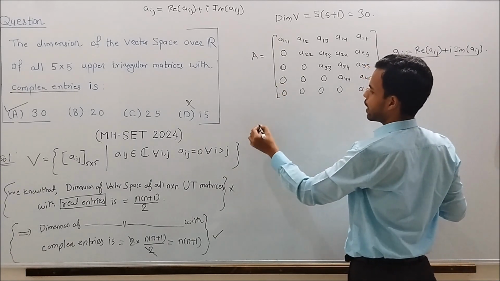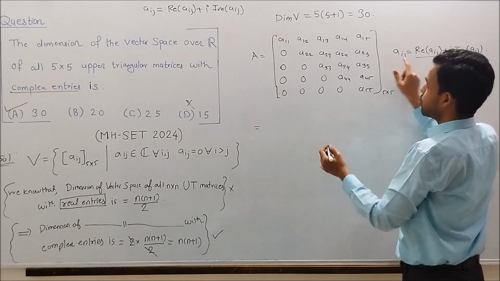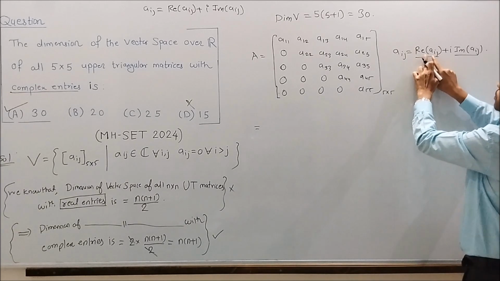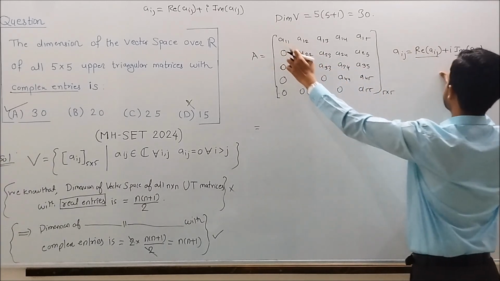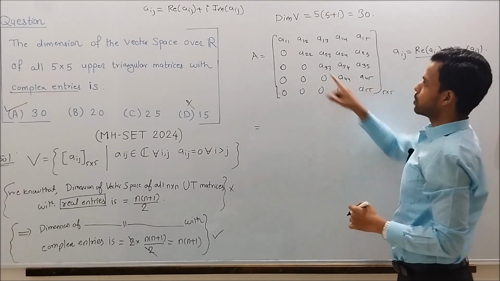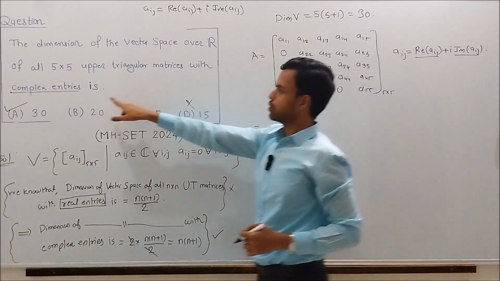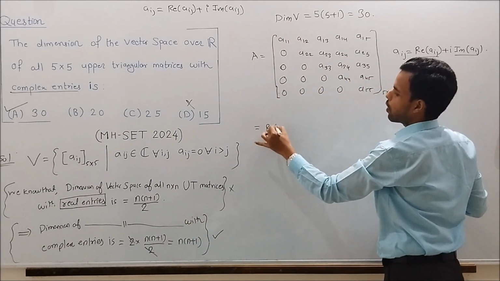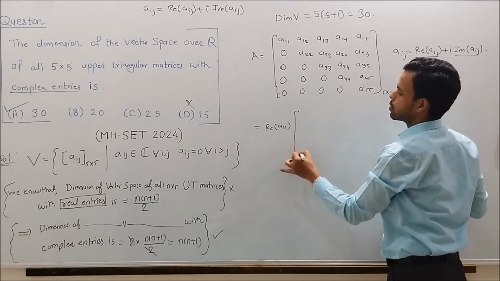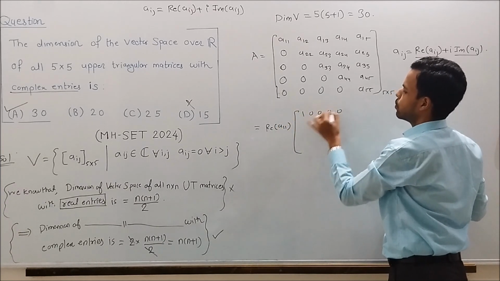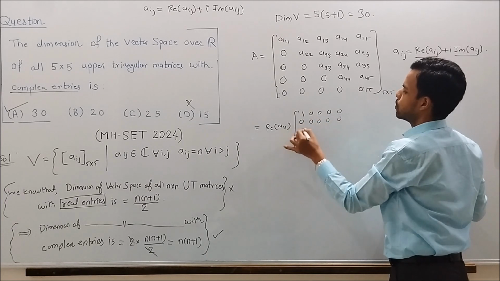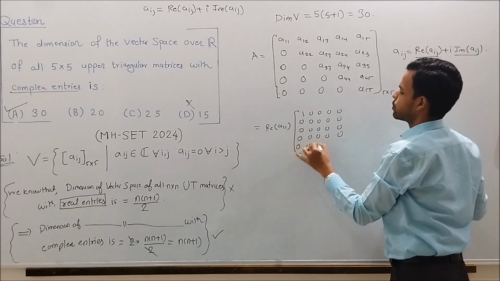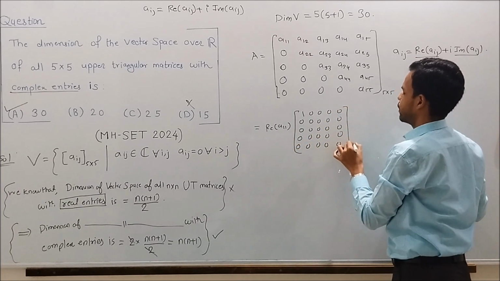Now, I can write this A as, note that here A11 is nothing but the real part of A11 plus i times the imaginary part of A11, because A11 is complex, belongs to complex numbers. So I can write this as real part of A11 times the matrix 1 0 0 0 0 0 0 0 0 0, and all the rest of the entries are 0, and this matrix is 5 cross 5.